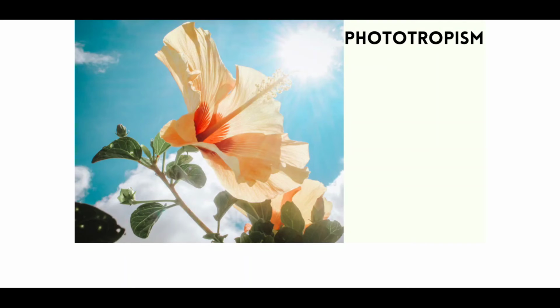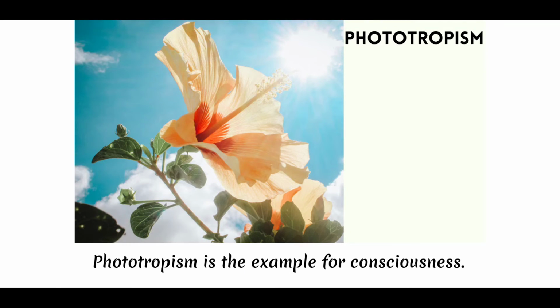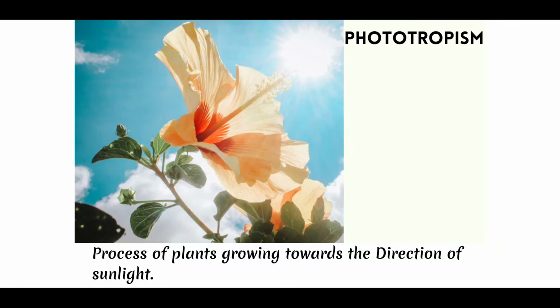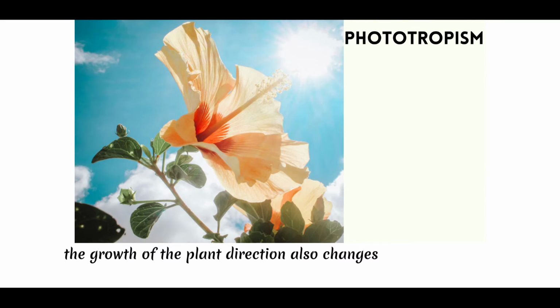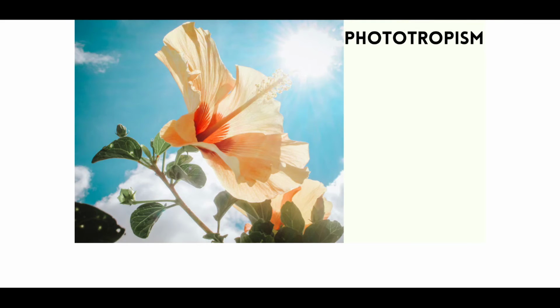For instance, phototropism is an example of consciousness, where the plant grows towards the source of light. So, if the source of light changes its direction, the direction of growth of the plant also changes. Here in this case, sunlight acts as stimulus and the direction of the growth of plant acts as response.